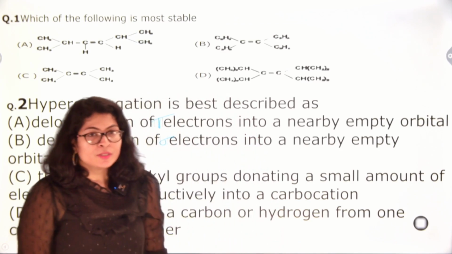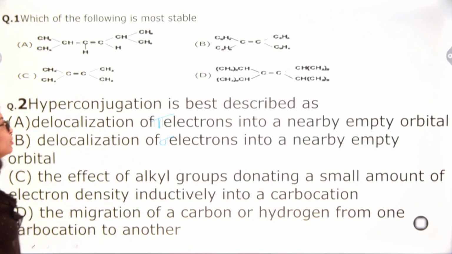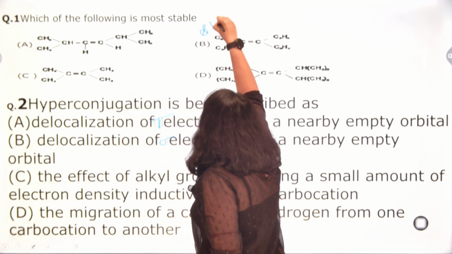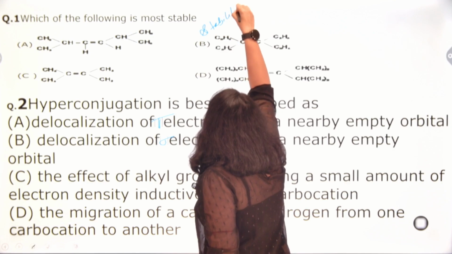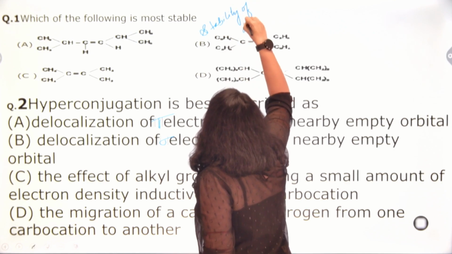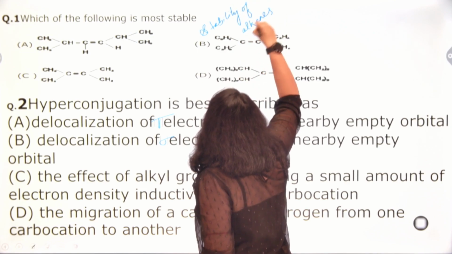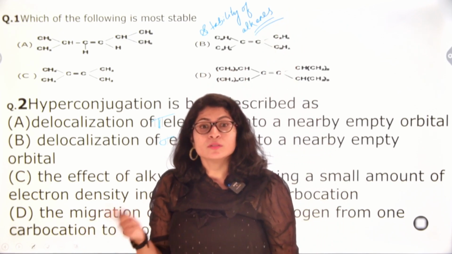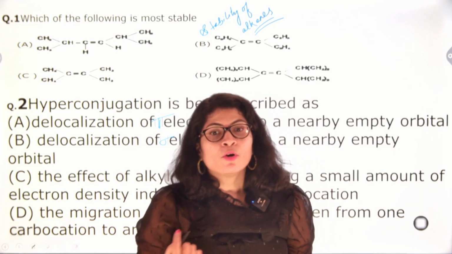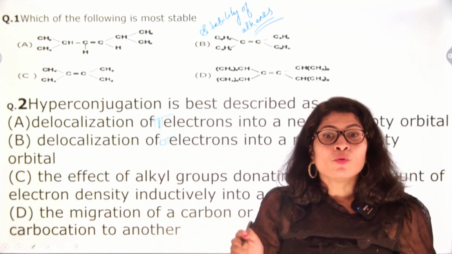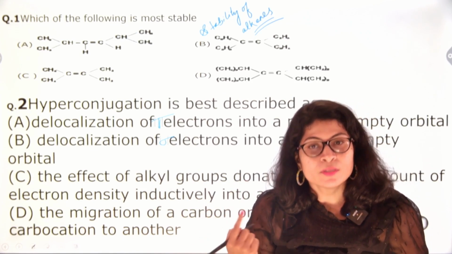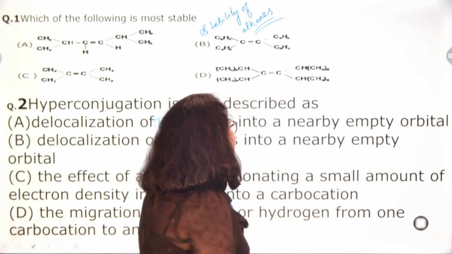The first question is, which of the following is most stable? Basically, this concept is from stability of alkenes. Now what you have to remember is, if the number of alkyl groups surrounding the double bond is more, then that alkene is more stable. Let me write.